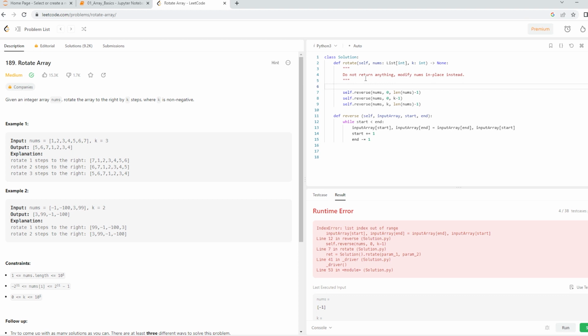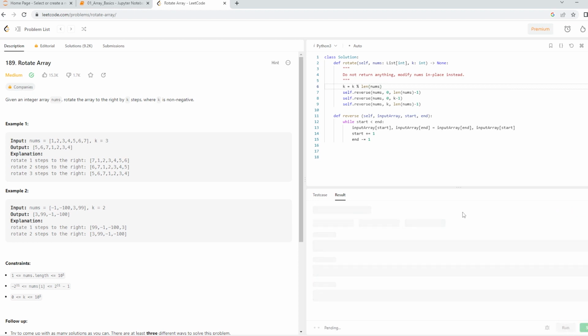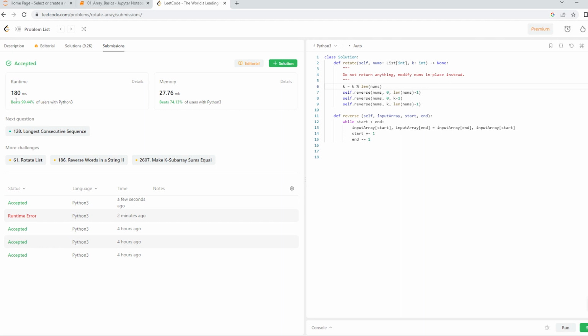There are many test cases involved in these types of questions, all of which need to be passed before you submit the question. So for such a scenario, I'm going to say k is equal to k modulo the length of nums. And now let us try to run this. This base condition forces the modulo operator to keep the k value within the length of nums. And now I'll say submit, and it works. My solution is beating 99.44% of the Python users, and the space is also good.